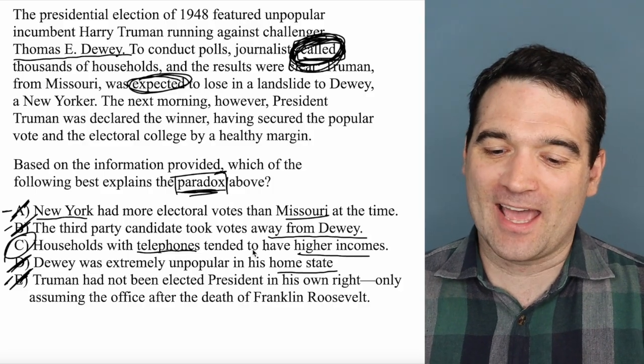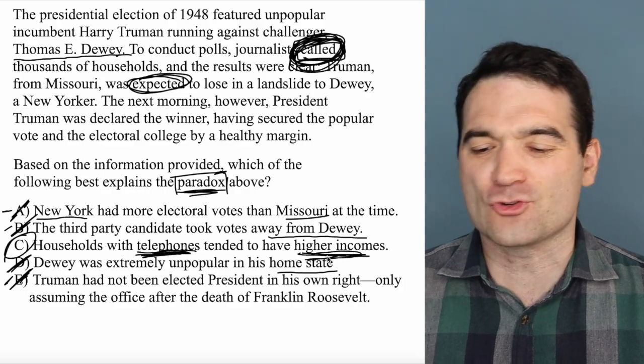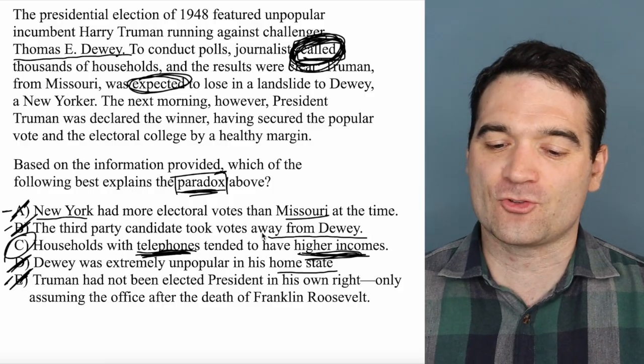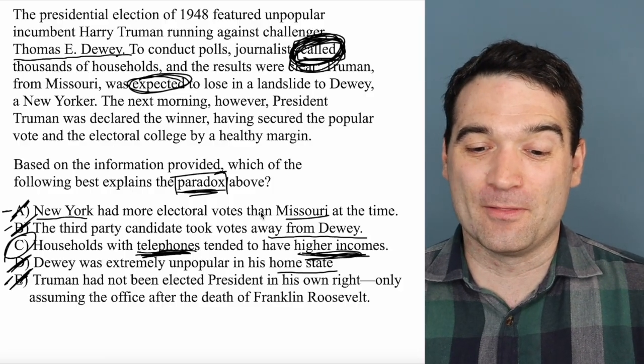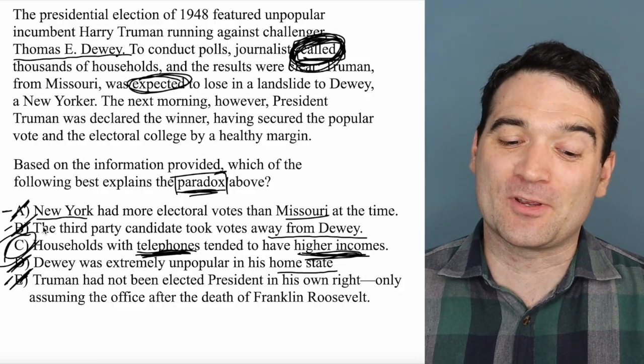And we didn't have that. So because the telephones are linked to some other trait, doesn't even have to be voting for Thomas E. Dewey, but it's linked to some other trait that creates doubt in the results of the polls. So the correct answer here is C.